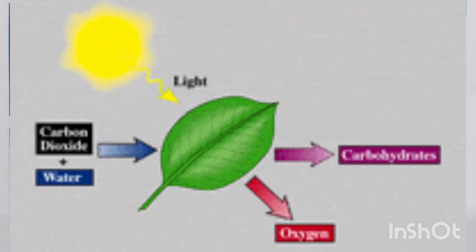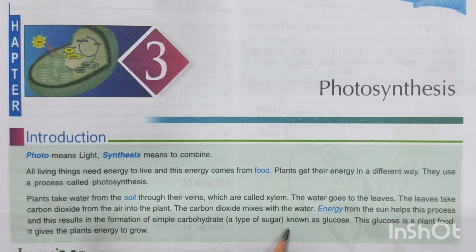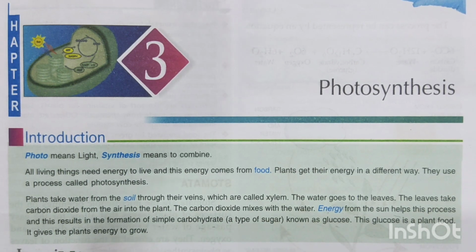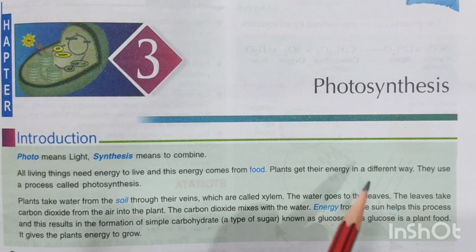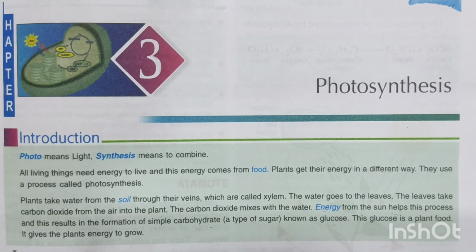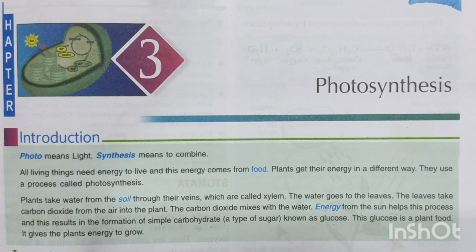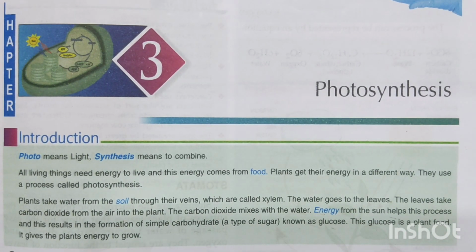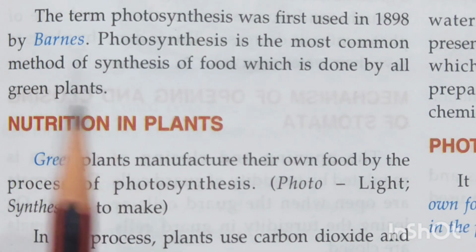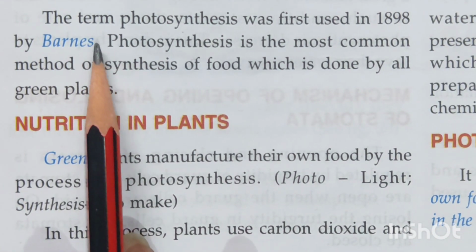Now, what is a carbohydrate, children? It's a form of glucose. In the simplest form you can understand, it's a kind of glucose. This glucose is the plant food, and it is the one that gives the energy to grow. So now in this lesson, children, we are going to study in detail what exactly photosynthesis is and how photosynthesis occurs in a plant.